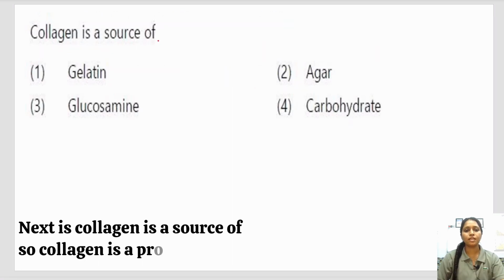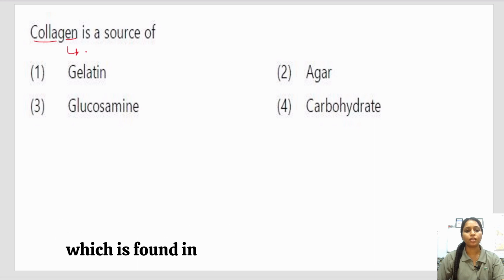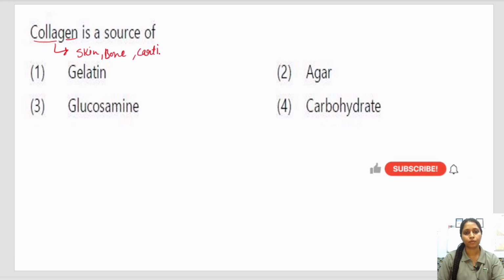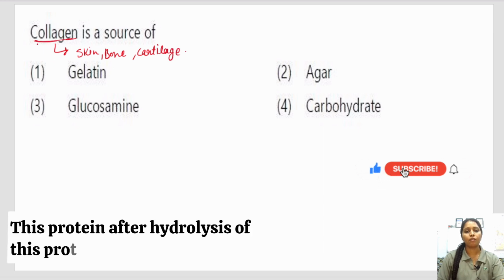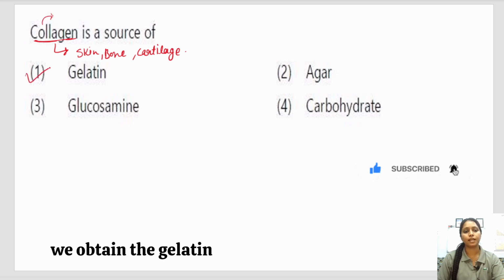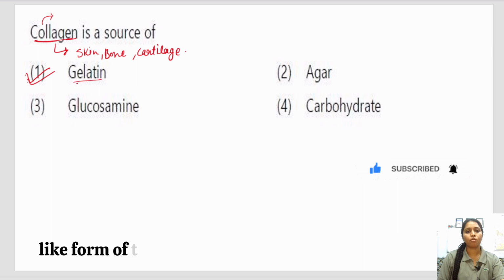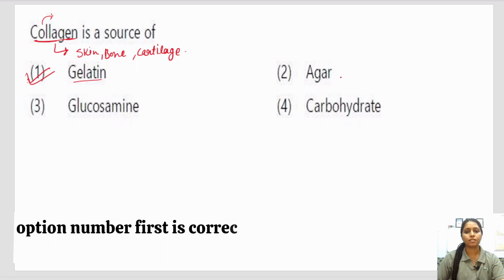Next is: collagen is a source of. Collagen is a protein which is found in connective tissues like skin, bones and cartilage. After hydrolysis of this protein, we obtain gelatin. Gelatin is a monomer-like form of collagen. So option number first is the correct answer.